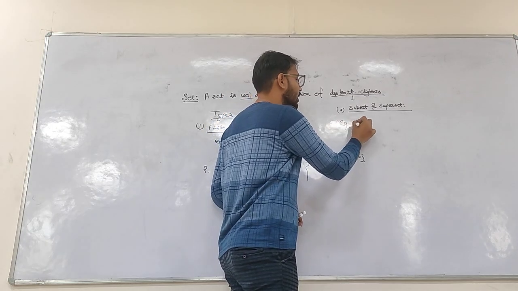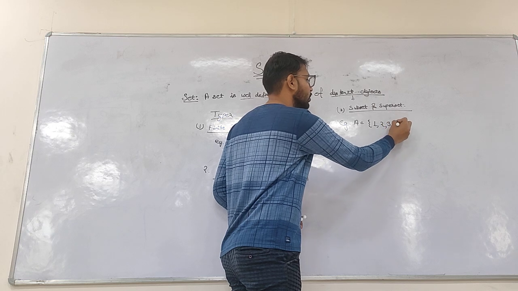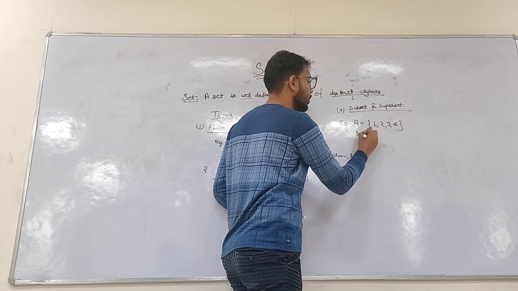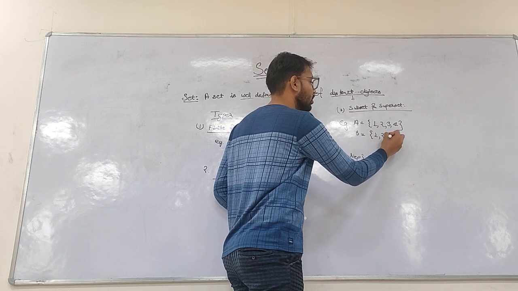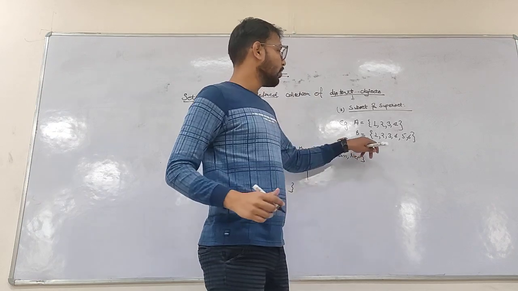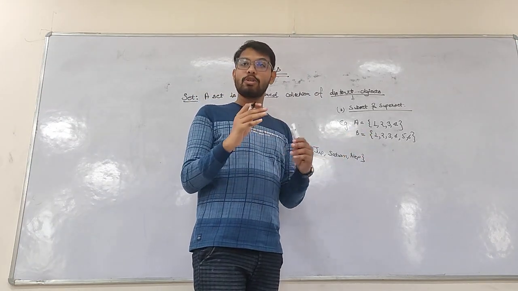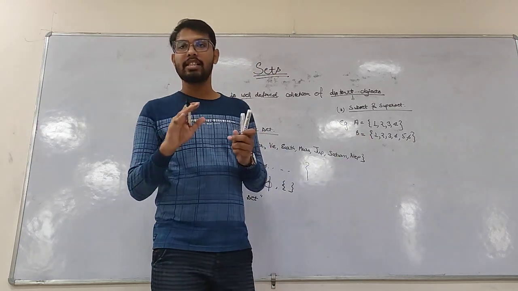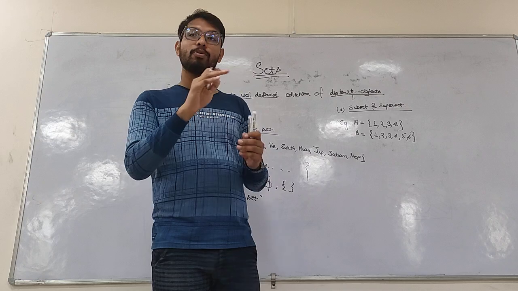A is equal to {1, 2, 3, 4} and B is equal to {1, 2, 3, 4, 5, 6}. So if every element of set A is also in set B, then set A is a subset of set B. And conversely, B is a superset of A.